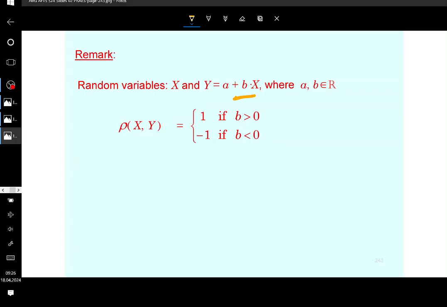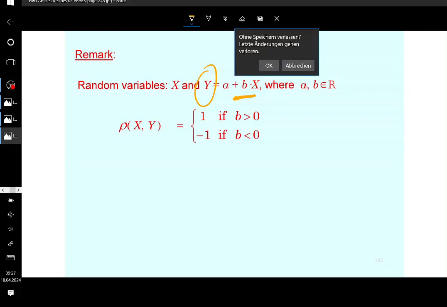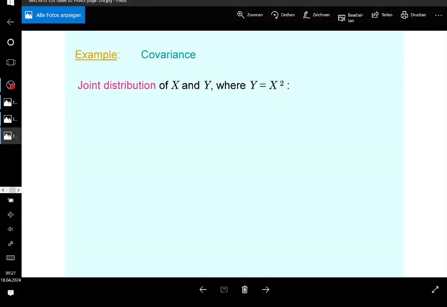Now, you can argue that if b is equal to 0, then the correlation would be equal to 0. I'm not content with that, because if b is equal to 0, then the random variable degenerates to a constant, so that's going to be an issue. You cannot express the correlation of that. Or rather, it has no variance is wrong. It's going to be degenerating to a constant, and there are no random variables anymore. So nobody is considering that. Anyways, that's something that I wanted to address.